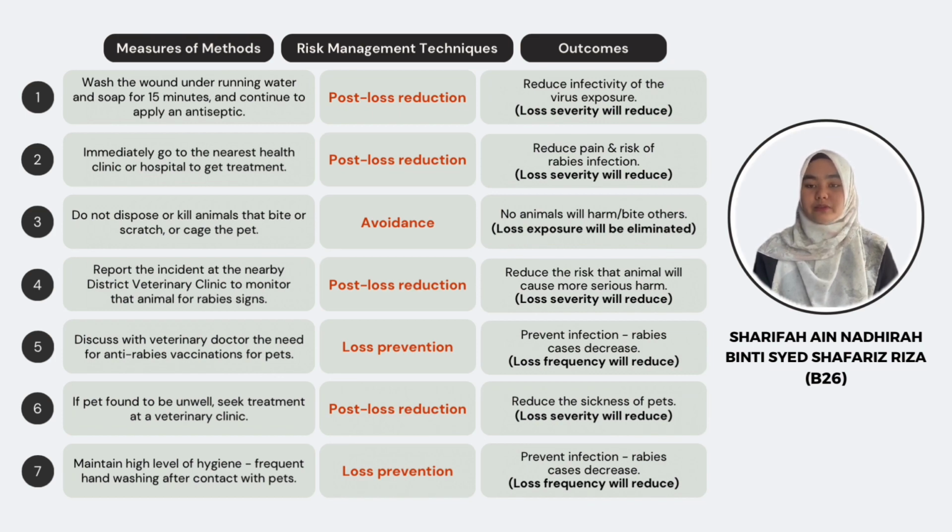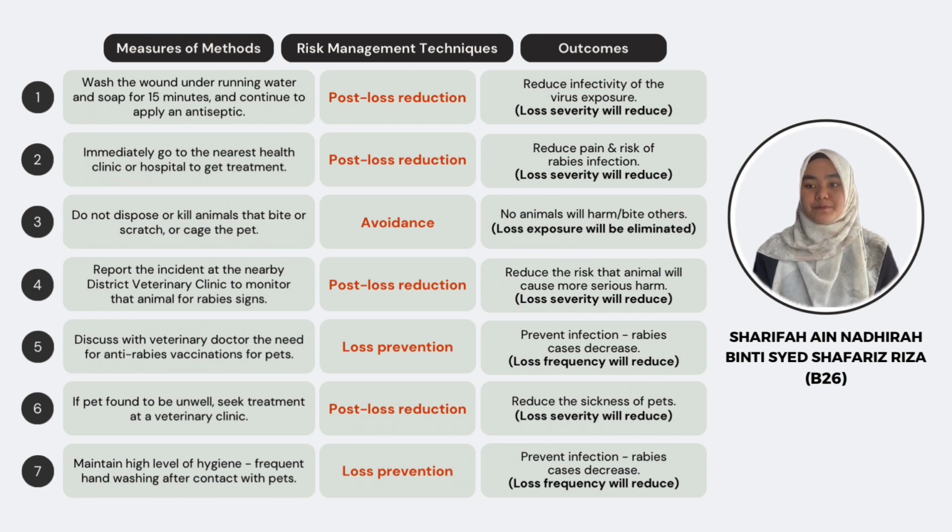Next, if a pet is found to be unwell, we must seek treatment at a veterinary clinic. The technique used in this method is post-loss reduction. This is because the pet is already unwell and must get treatment from a doctor to reduce their pain and sickness. This is also to reduce the risk of rabies infection that could happen to pets. In this case, the loss severity will reduce.